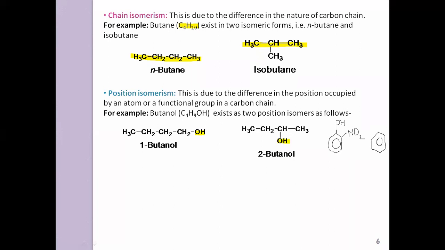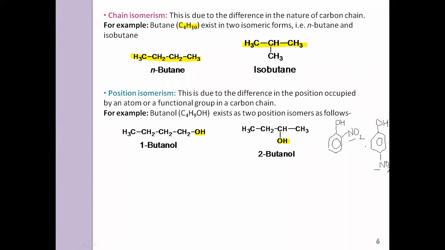2-nitrophenol. Ortho-nitrophenol or 2-nitrophenol. Okay, and now this one. Para-nitrophenol. So what is the example of this? This is the example of position isomers. Both have the same molecular formula, but the position of the substituent is different.